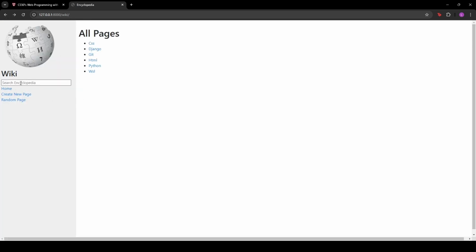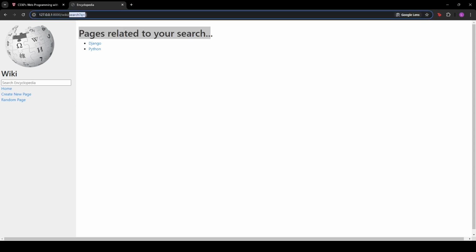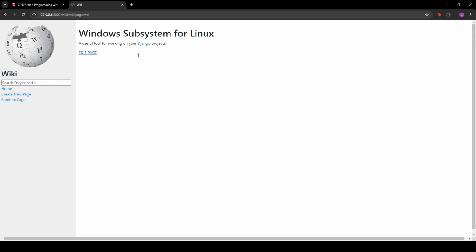Next, I want to talk about the search. If we do something like O, it'll bring up pages related to your search and a subpath for the search query. This has brought up Django and Python because both of them have O's in their strings. If I do something that has an S, it'd bring up CSS and WSL. And if I search directly for something like WSL, it would take us into the wiki page for it. So that is all working properly.